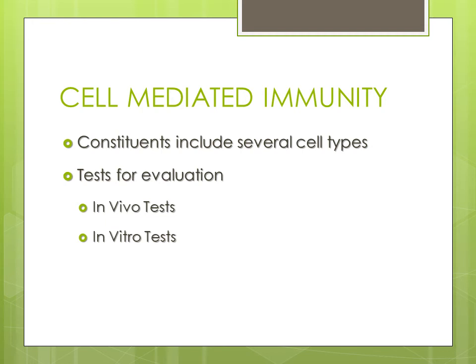Similarly, a very uncommon test, not in routine practice, especially in Pakistan, is the lymphocyte blast transformation. When the lymphocytes are exposed to antigen, the immune system increases the synthesis of DNA, and numerous immature lymphocytes are formed, which are called blast cells. So we measure the rate of transformation of these blast cells into mature lymphocytes. So these are not that common tests.